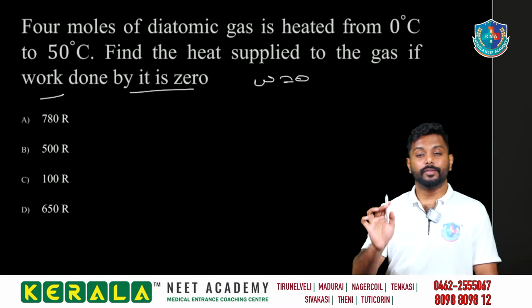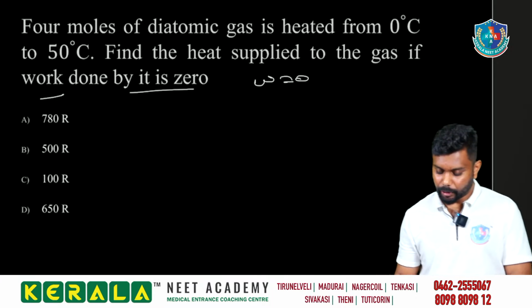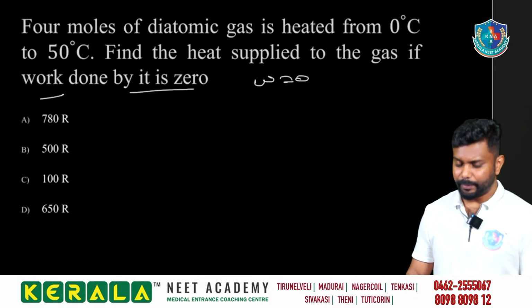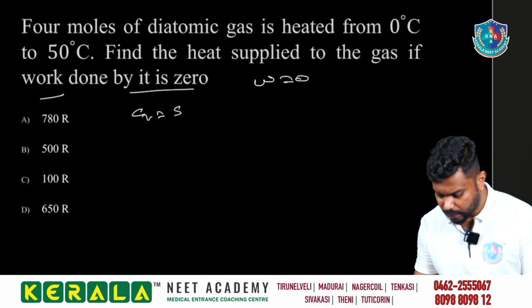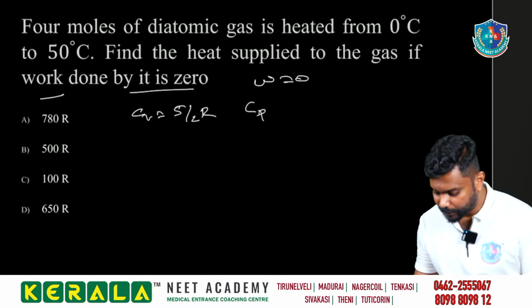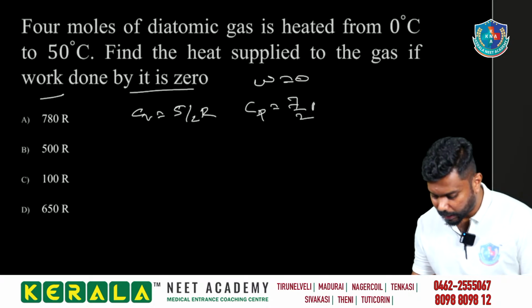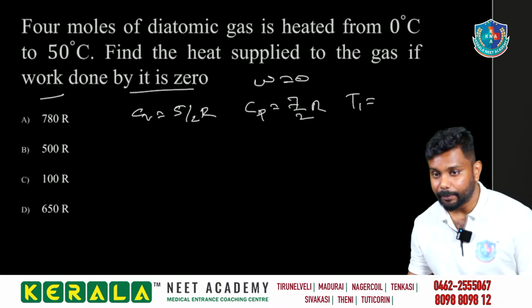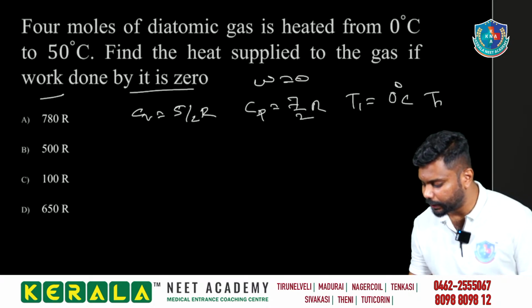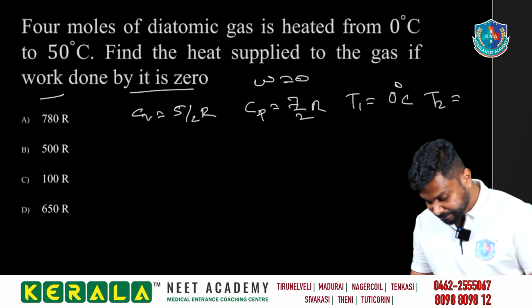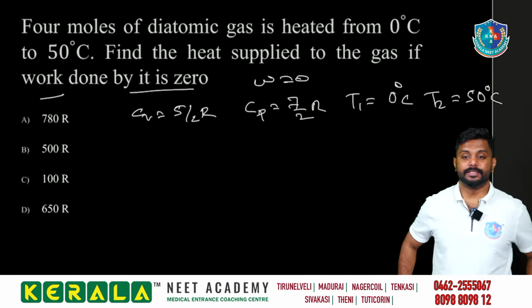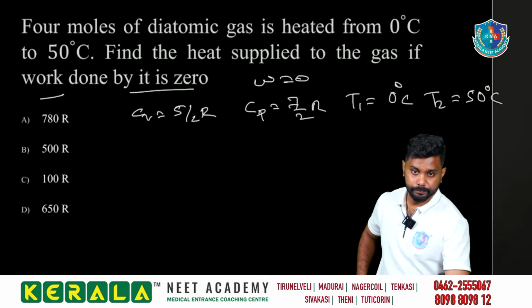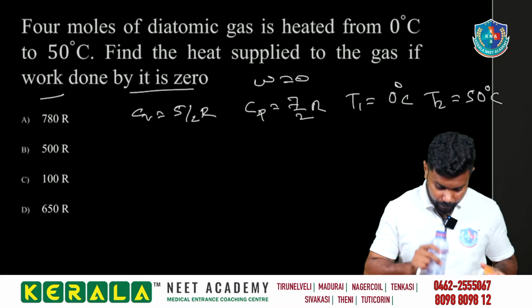It is mentioned diatomic gas. So for heat supplied, you have to mention the molar specific heat capacity. For diatomic, CV is equal to 5 by 2 R, and CP is equal to 7 by 2 R. It is mentioned T1 temperature is 0 degrees Celsius and T2 is 50 degrees Celsius. What do you have to do? Come on.